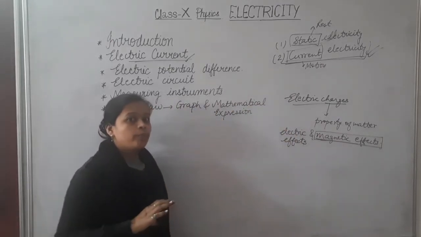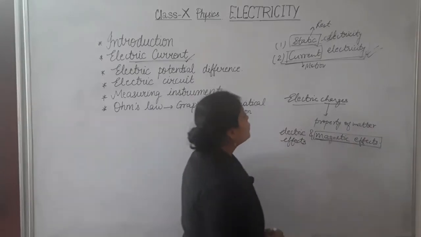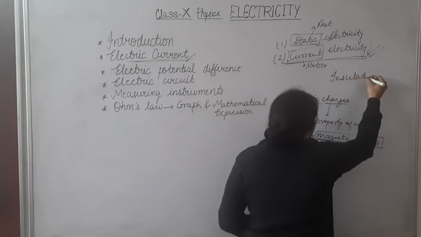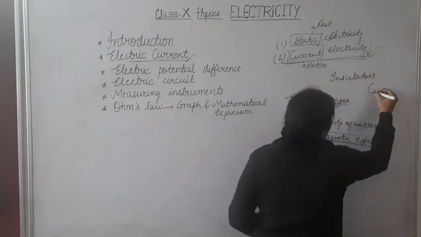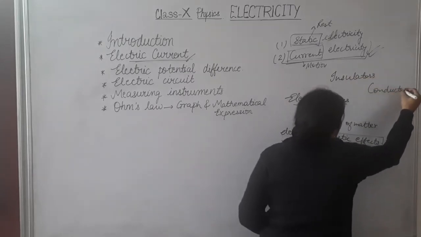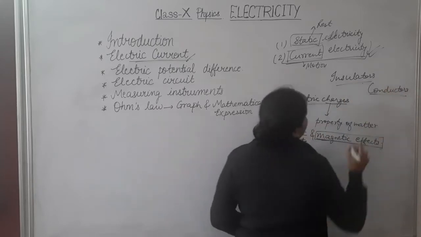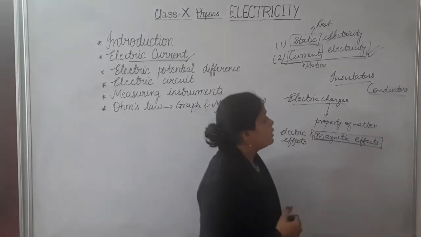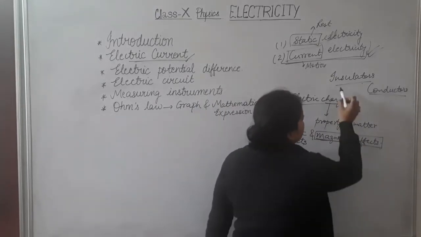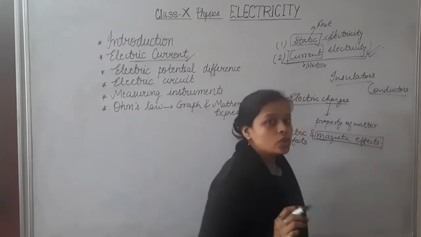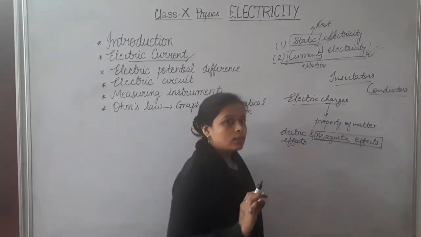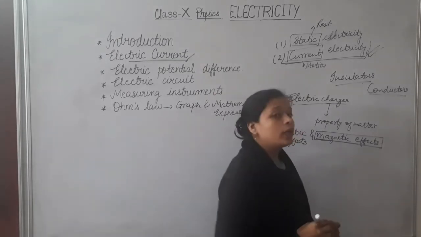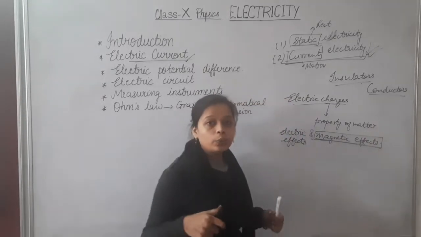And simply, if we take an example of two substances, insulators and conductors, both are different in nature, both are different in their properties. Insulators are those substances which do not allow flow of charges, or in which charges are basically at rest. They don't allow current to pass through them.